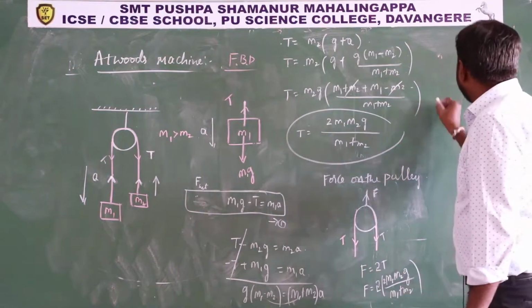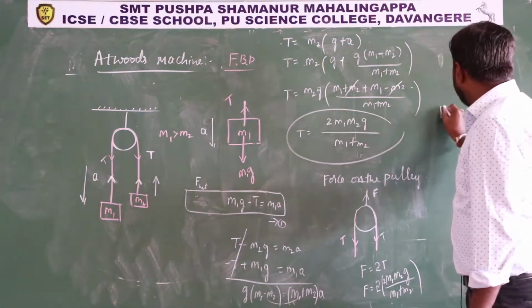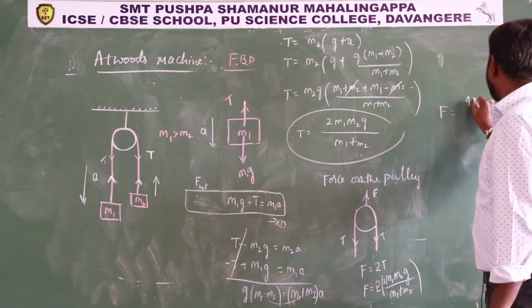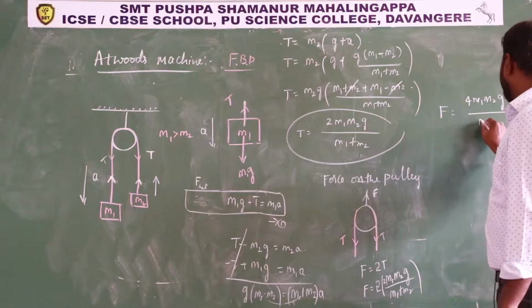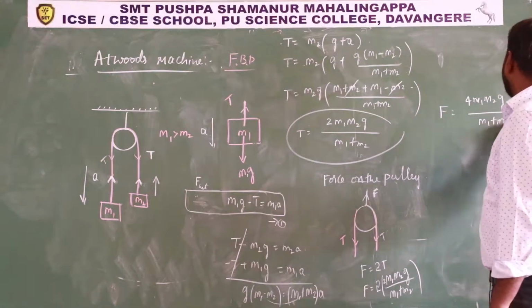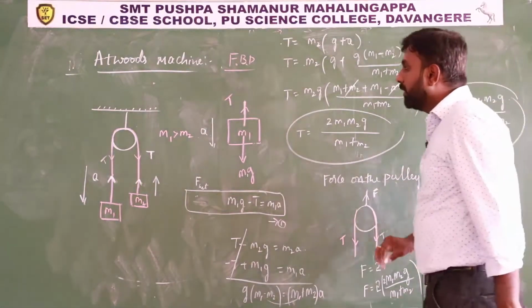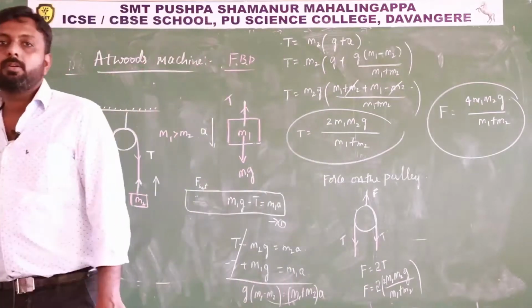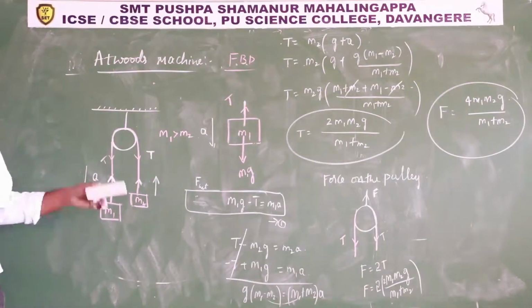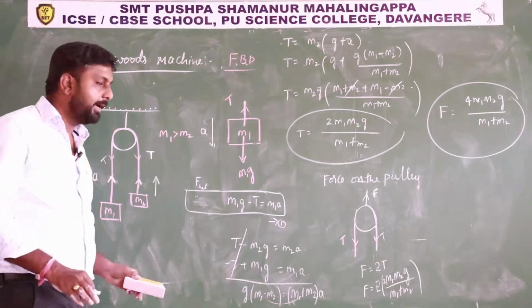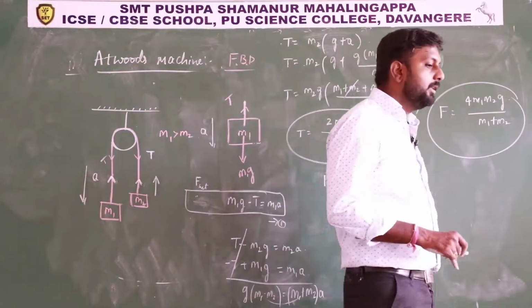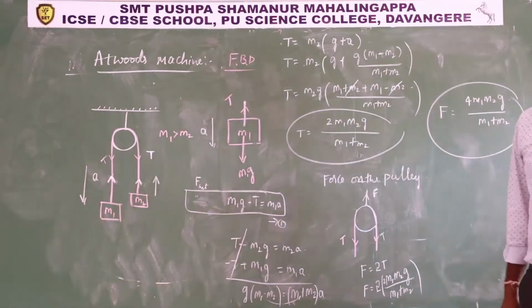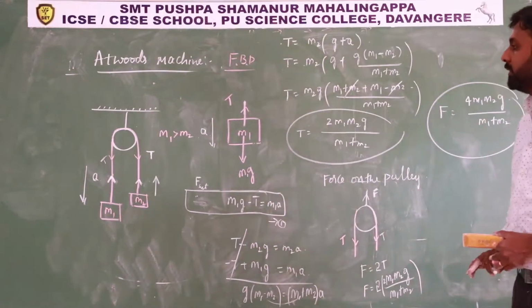Finally I can write that the force on the pulley F equals 4 m1 m2 g divided by m1 plus m2. So remember these formulas. This is the method to find acceleration, tension and force on the pulley. Okay, I hope you understood this concept.